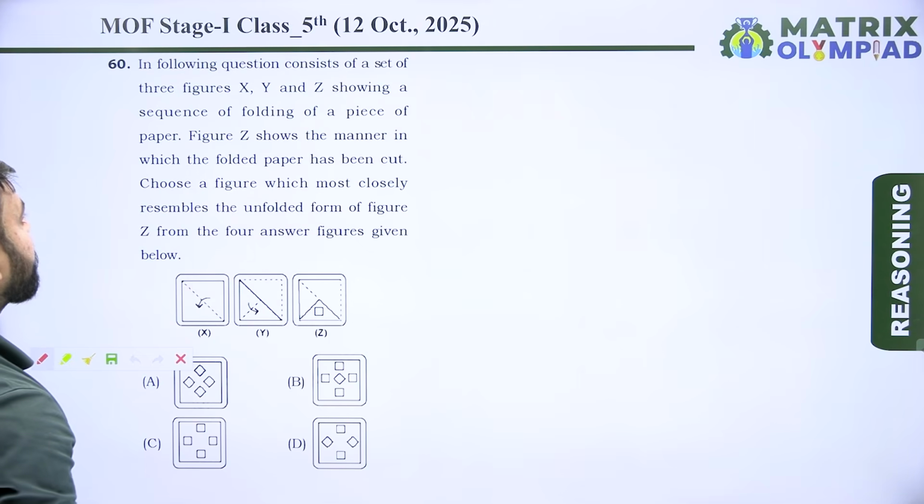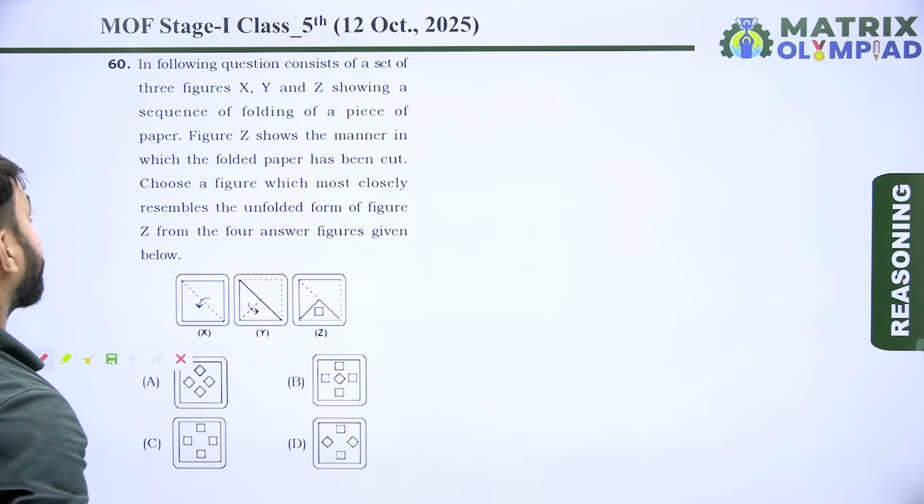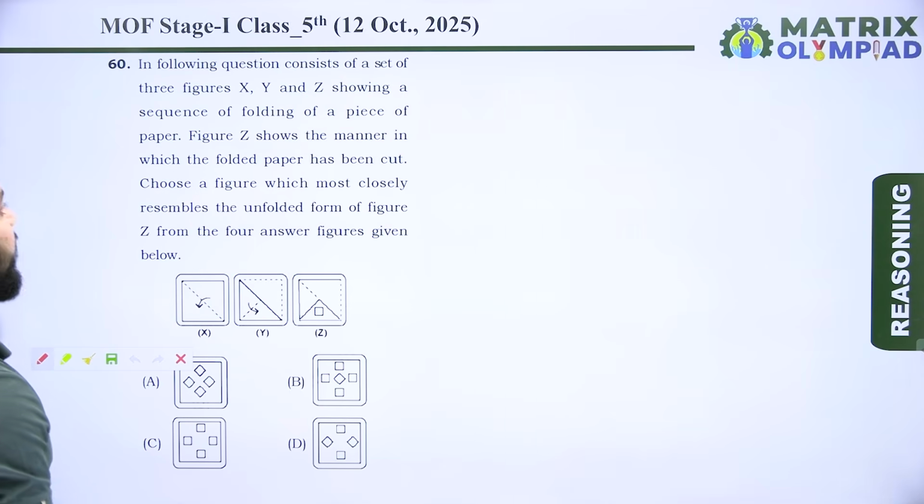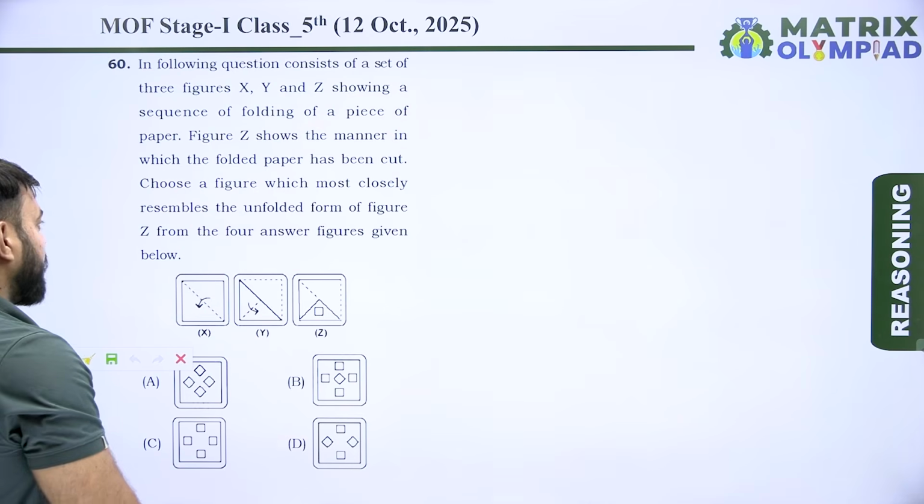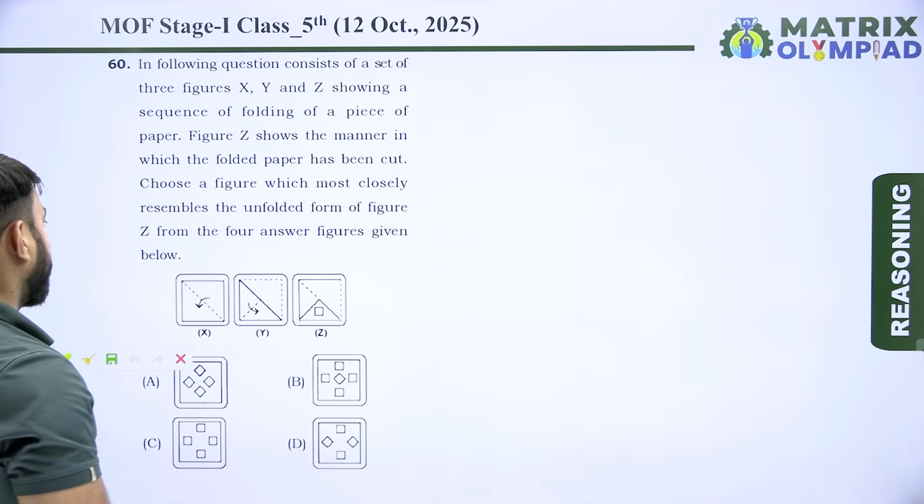The following question consists of a set of three figures X, Y and Z showing a sequence of folding of a piece of paper. Figure Z shows the manner in which the folded paper has been cut. Choose a figure which most closely resembles the unfolded form of figure Z from the four answer figures given below.